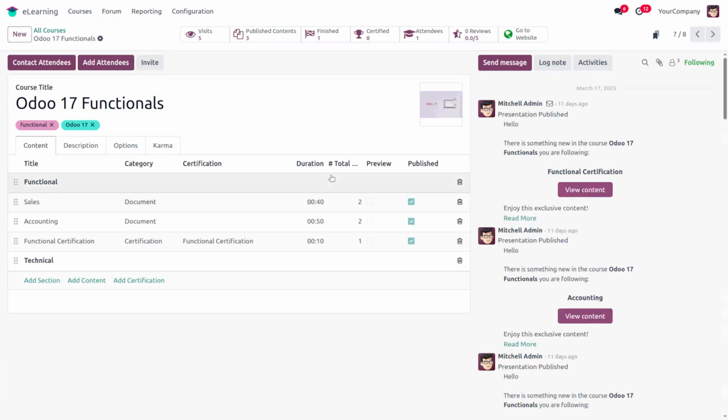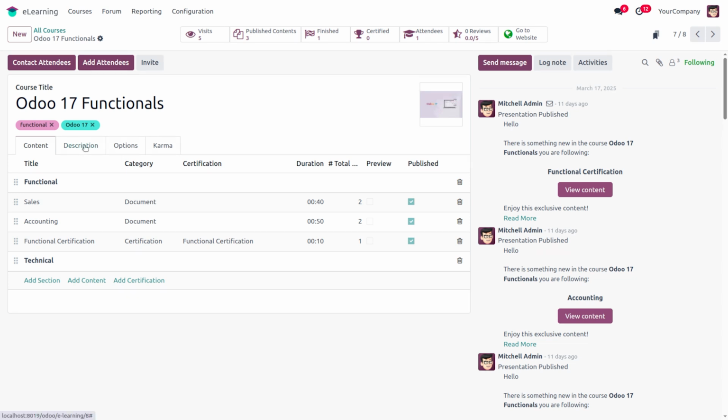when we open this course, we can see the go to website option. When we click this go to website option, we'll be redirected to the course. Before that, we can discuss the description option and karma tabs of a course. Then we move to the description.